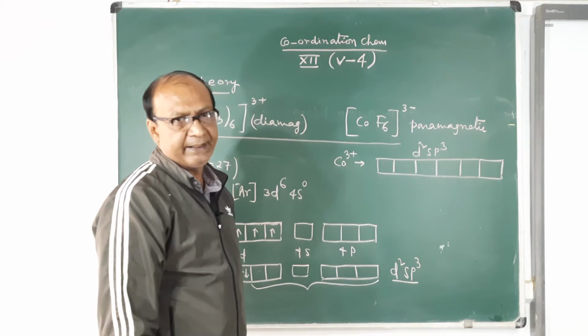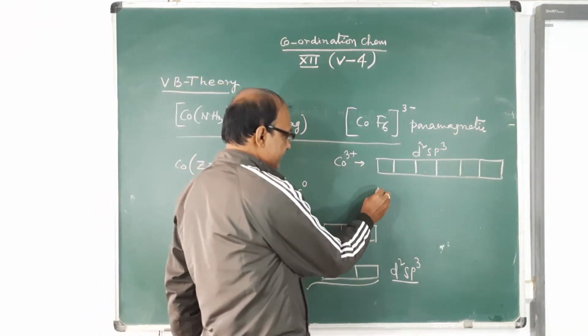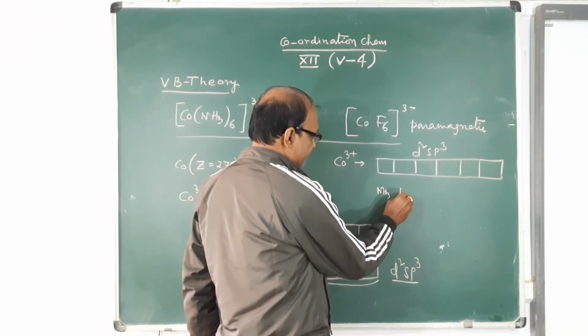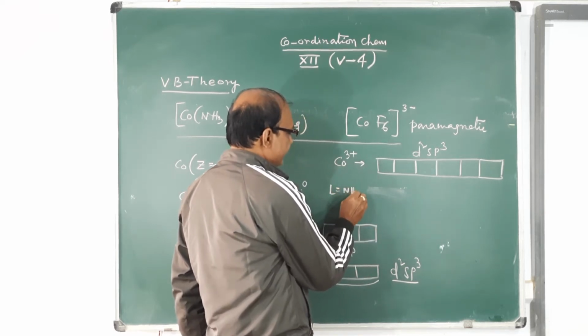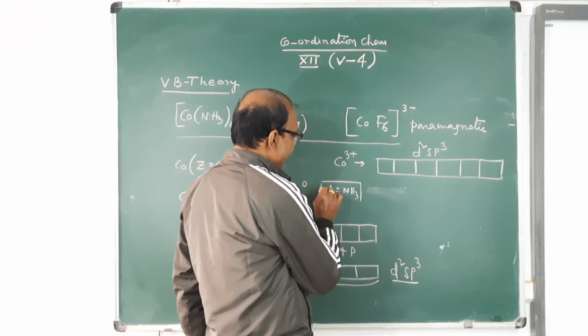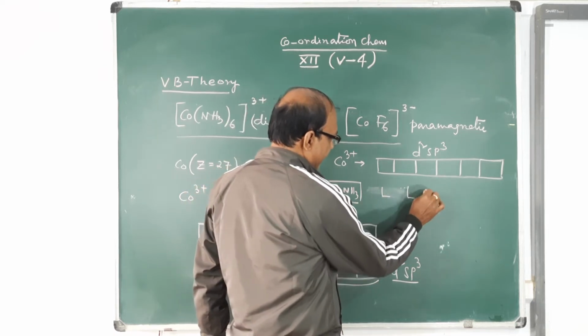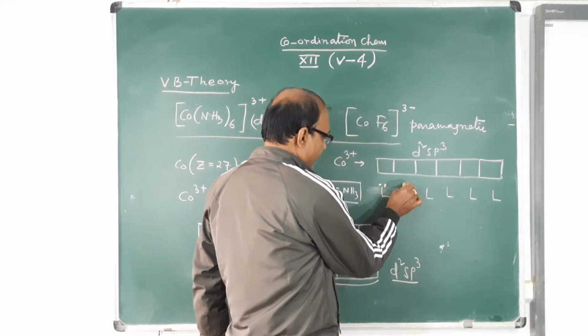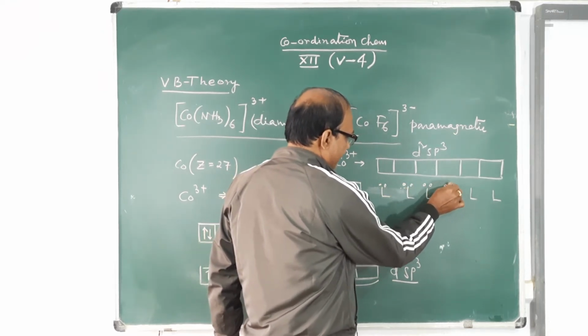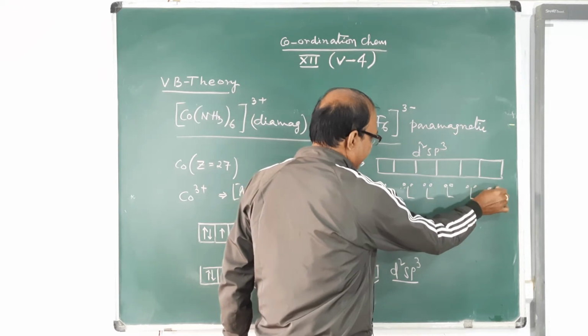Now the ammonia ligands: you can write ligand equals NH3 in this way to make it short. Each ligand has a lone pair.